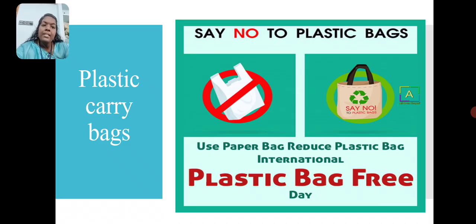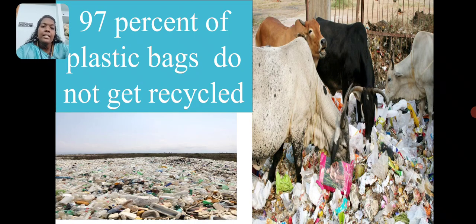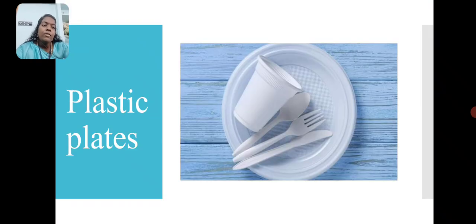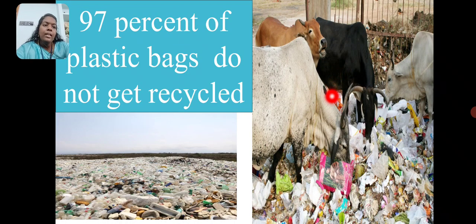97% of the plastic bags do not get recycled because it is difficult to recycle them, as they are use-and-throw-away plastics. Animals eat these plastic bags by accident because the bags may contain some leftovers, and the animals may eat these leftovers. We already learned that 97% of plastic bags do not get recycled. Can you see in these pictures the animals eating these leftovers in the plastic?